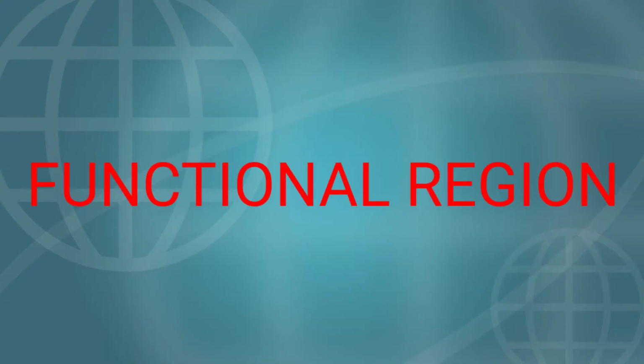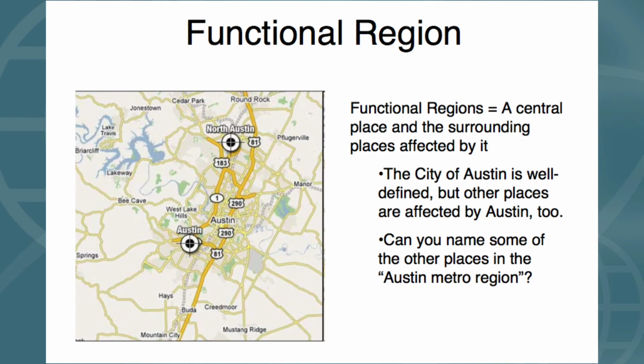Then next, functional region. A functional region is determined on the functional relationship among the different elements. Not similar elements, but different elements. If we say a functional region is determined around a town or market center, every town or market center has its own region whose functional activities are directed by the town, isn't it?